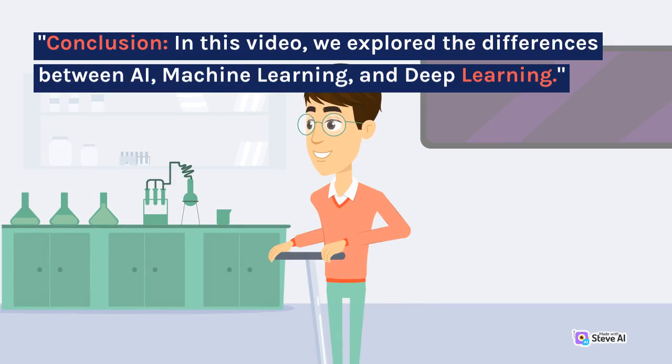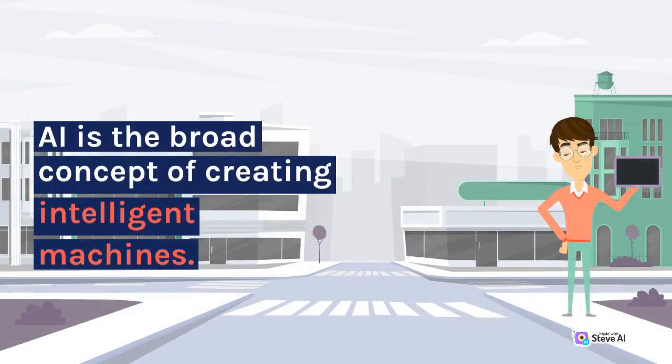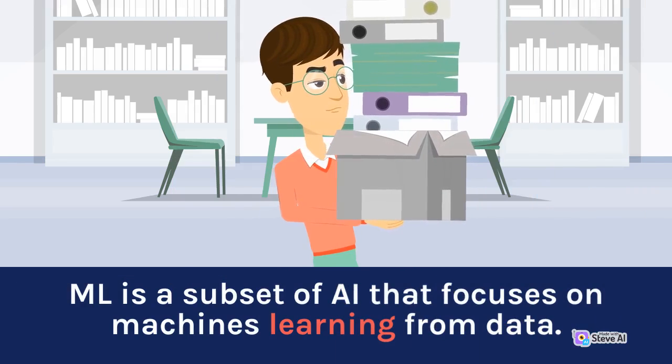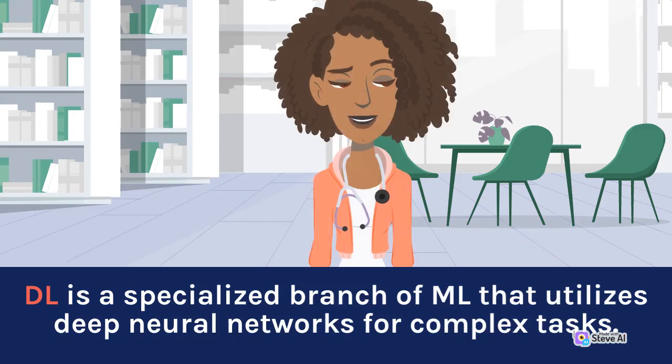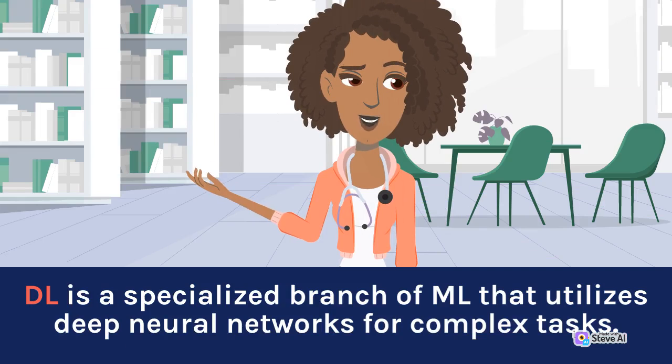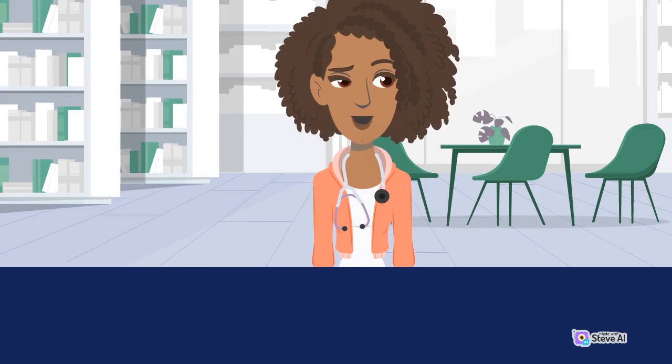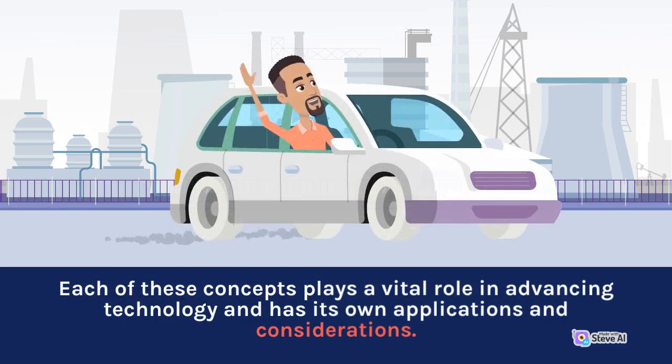Conclusion: in this video, we explored the differences between AI, machine learning, and deep learning. AI is the broad concept of creating intelligent machines. ML is a subset of AI that focuses on machines learning from data. DL is a specialized branch of ML that utilizes deep neural networks for complex tasks. Each of these concepts plays a vital role in advancing technology and has its own applications and considerations.